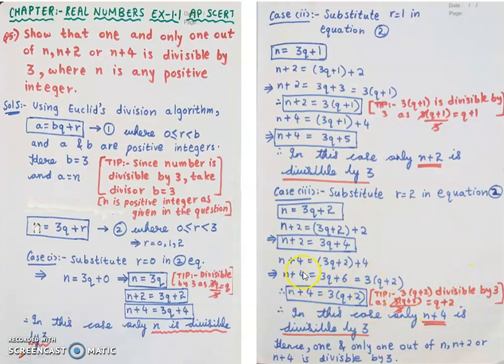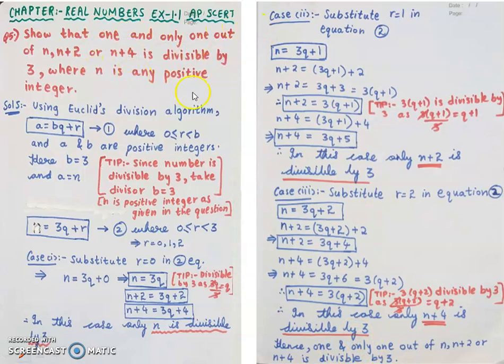So what did I observe? From n plus 2 and n plus 4, in my third case, n plus 4 is divisible by 3. So observe in all the 3 cases: in the first case, n is equal to 3q, which is divisible. In the second case, n is equal to 3q plus 1, and n plus 2 is divisible. And in the third case, n plus 4 is divisible. So in all the 3 cases, only 1 is divisible. Therefore, I can say 1 and only 1 out of n plus 2 or n plus 4 is divisible by 3.